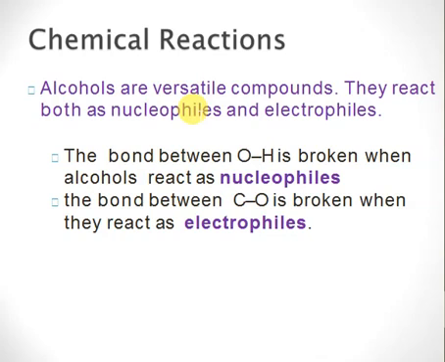So you may be curious how an alcohol can act as a nucleophile, and when an alcohol will act as an electrophile. The simple thing you can keep in mind is that whenever you break the bond between oxygen and hydrogen, the alcohol will act as a nucleophile, right? And when the bond between carbon and oxygen is broken, then the alcohol will act as an electrophile, right? The key you should keep in mind when deciding whether an alcohol will act as a nucleophile or electrophile is that the O-H and C-O bonds decide.